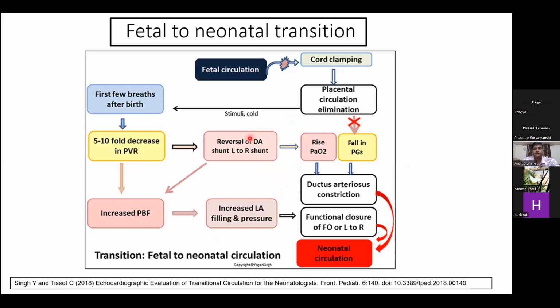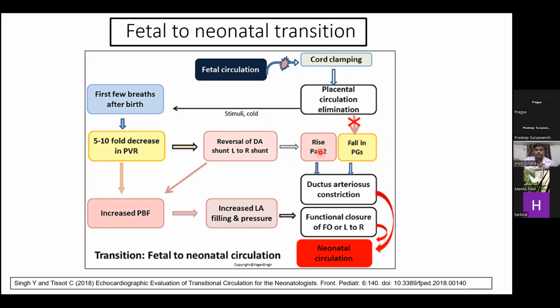So to summarize the events, after the cord clamping, the placental low vascular resistance circulation is eliminated. And with the few breaths that the baby takes, there occurs a 5 to 10 fold decrease in the pulmonary vascular resistance, which causes reversal in the ductus arteriosus shunting, which was initially right to left, will now become bidirectional and then left to right. There occurs a rise in the partial pressure of oxygen and a fall in the prostaglandin levels